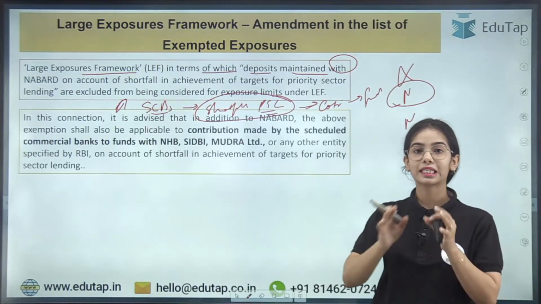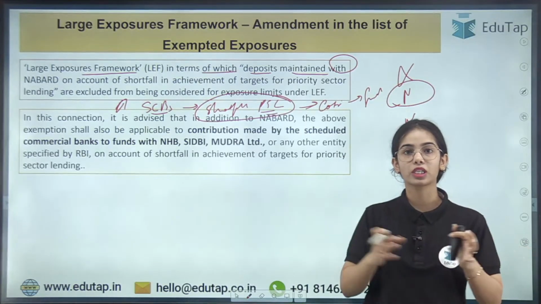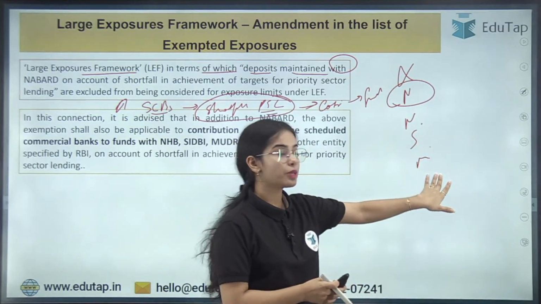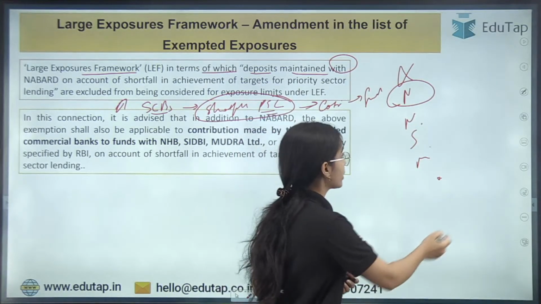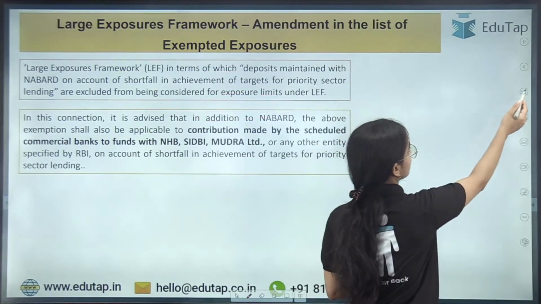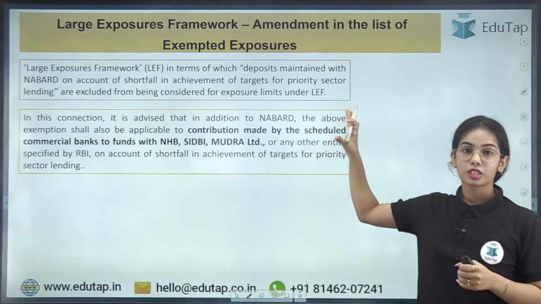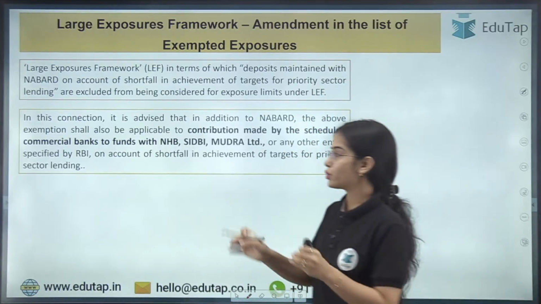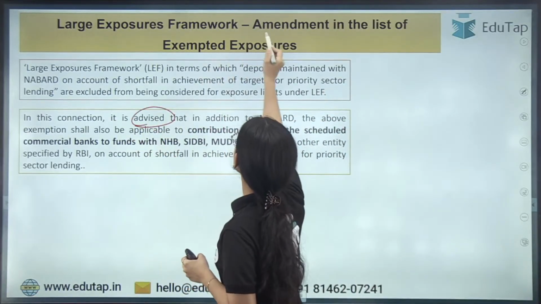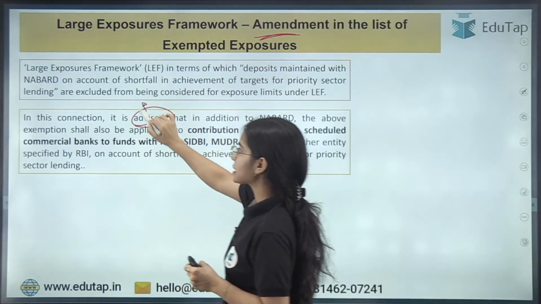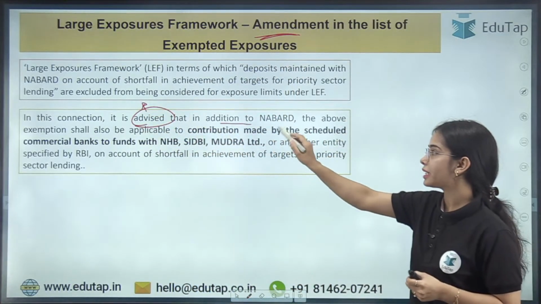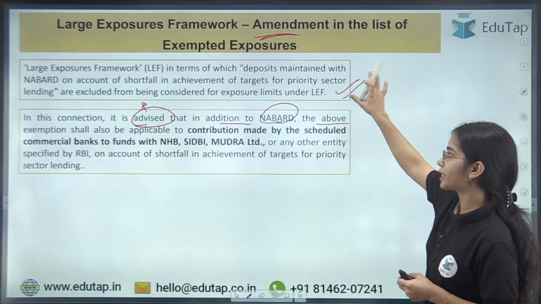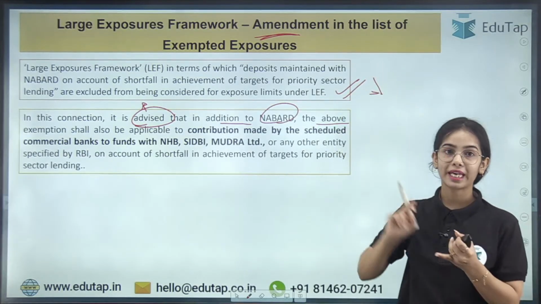Now it has been said that this same guideline is expanded for other institutions also, for the NHB, SEBI, Mudra also. The same exception is provided to the other institutions also. In this connection, the amendment has been done, and it is advised that in addition to NABARD, the above exemption provided to NABARD should also be provided to the NHB, SEBI,